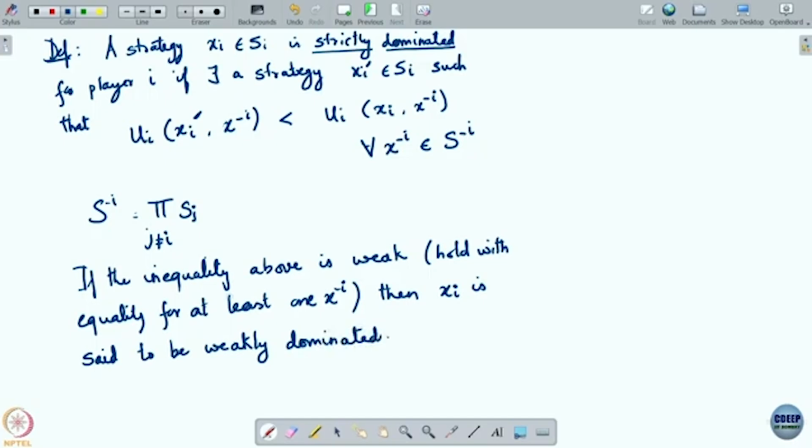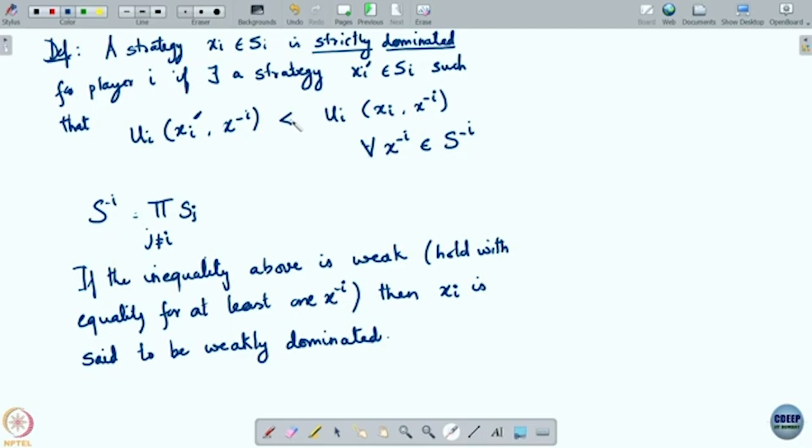So, that means if this inequality here is not strict for all x minus I, there is going to be at least one case where the other players play some profile of strategies x minus I in which player I is indifferent between playing Xi and Xi dash. There is some case where the payoffs are going to be the same. In that case, we say it is weakly dominated. So then you have a less than or equal to here rather than a strict less than.